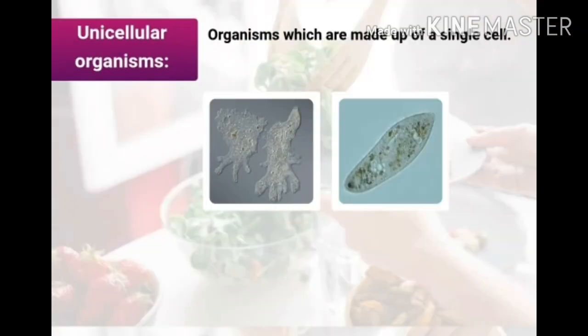Unicellular organism. Unicellular means single cell. Organisms which are made up of only a single cell are called unicellular organisms. For example, amoeba and paramecium. Their pictures are shown here. Amoeba and paramecium are single-celled or unicellular organisms.